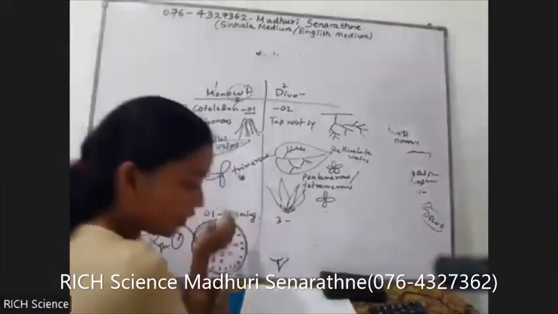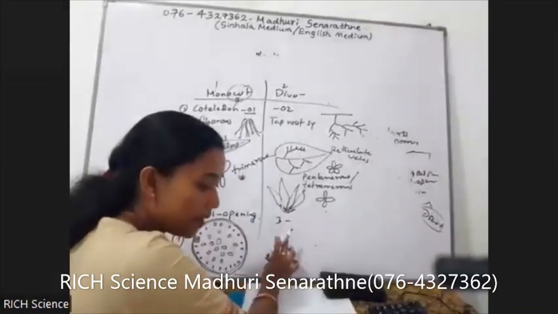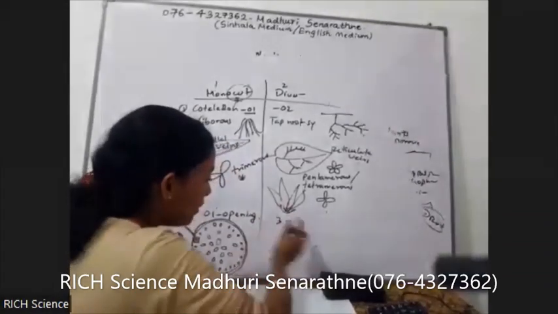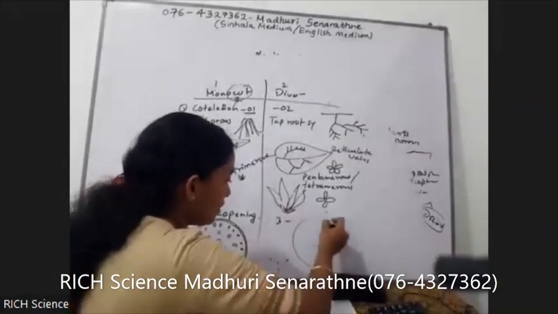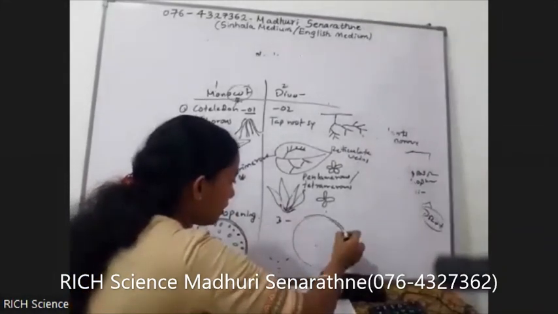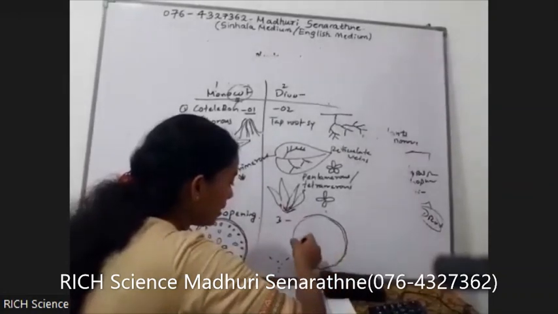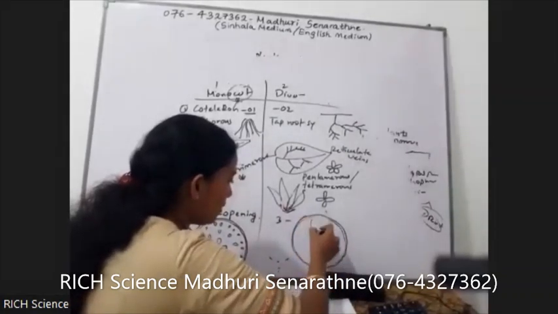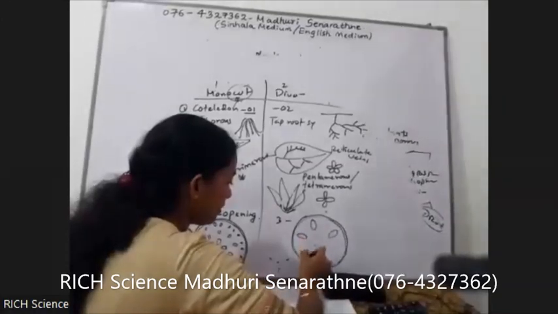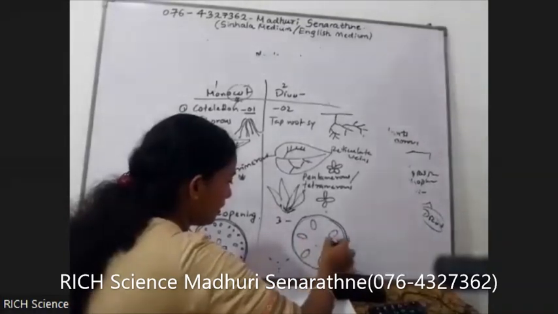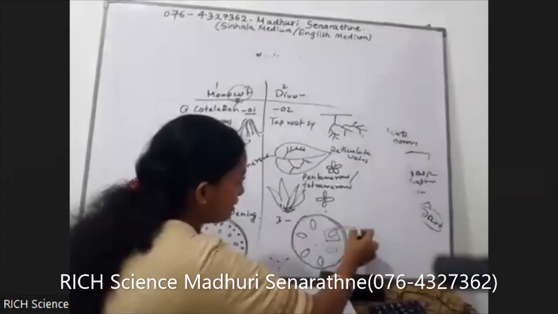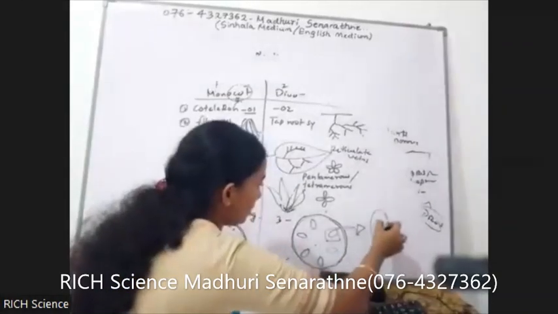But here, vascular bundles in the stem have cambia and are arranged as a ring. It looks like this. If this is the epidermis, vascular bundles are arranged in a ring like this. When we enlarge one vascular bundle, it looks like this.